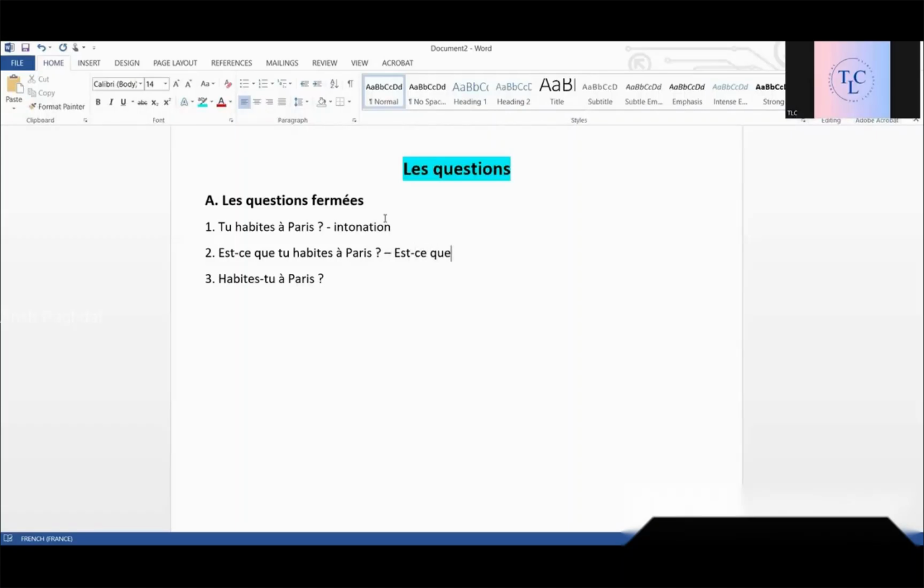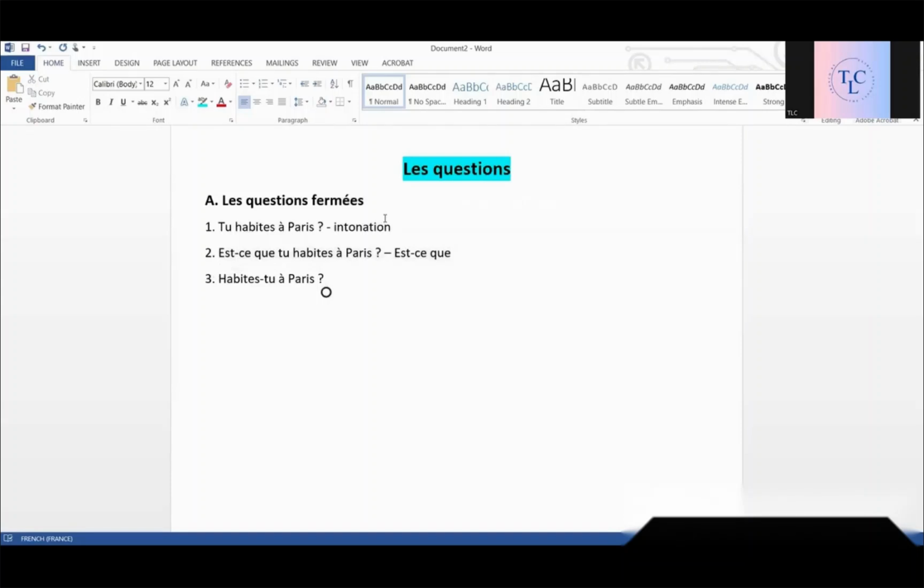The second method is the est-ce que method. Yes. What do we do here? We simply put est-ce que before the subject and then subject, verb, object. That is est-ce que. Yes. So est-ce que doesn't have meaning as such. It's just a way of asking the question. Okay? Like you live in Paris. Do you live in Paris?